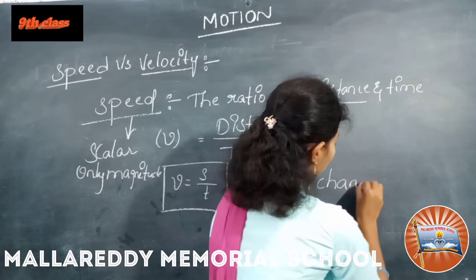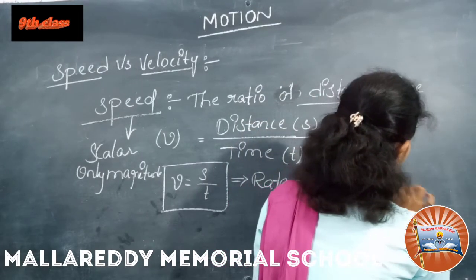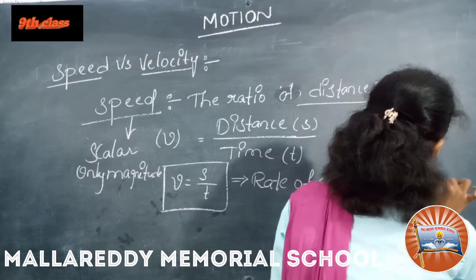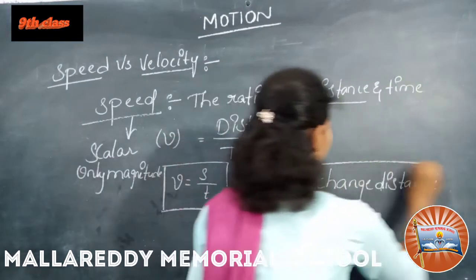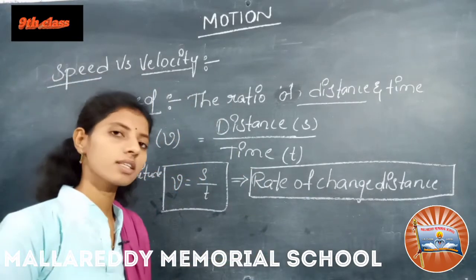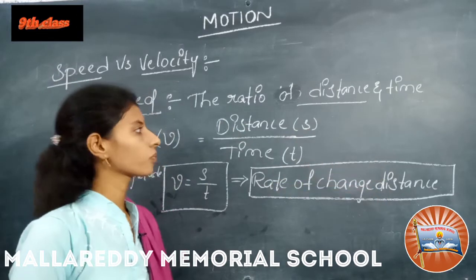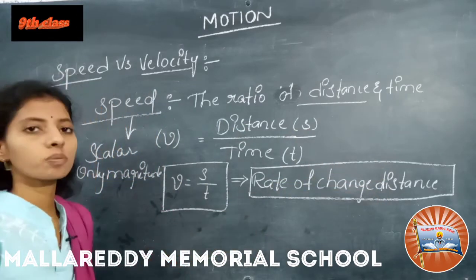Rate of change of distance is also called speed. So the ratio of distance and time, this is the speed.